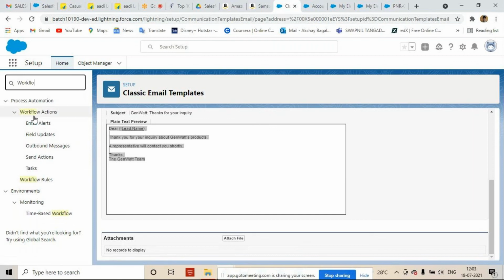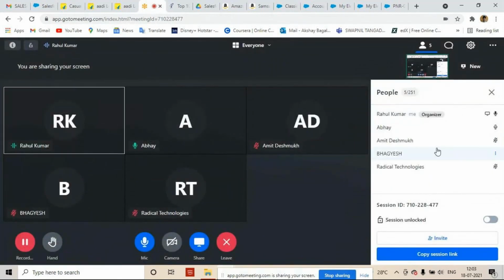No, not actually. The class will go into more extent, because this is just the depth, right? See, what I was saying was about what Salesforce is and how it is going to work as a developer. As a developer, what functionality can we build with configuration and customization? So this was for that. Anyone has any query, any doubt? Abhay, Amit, Bhagesh.